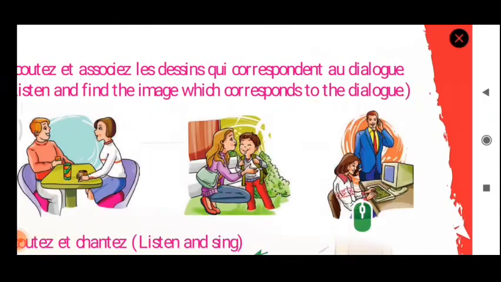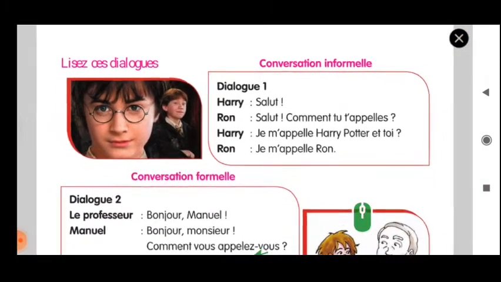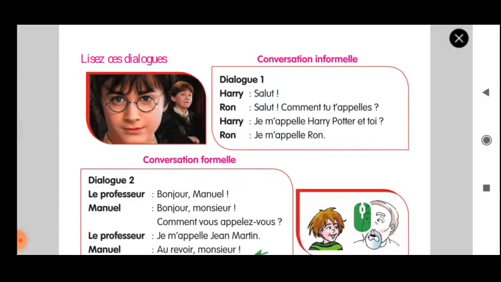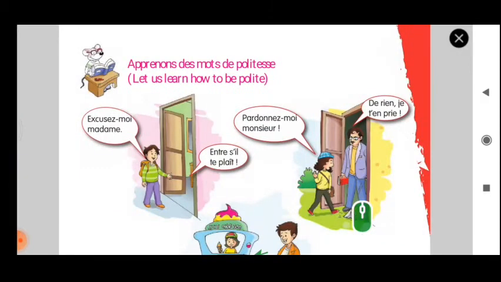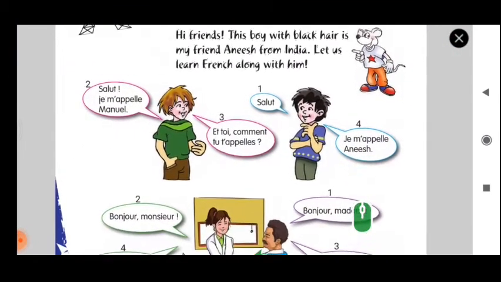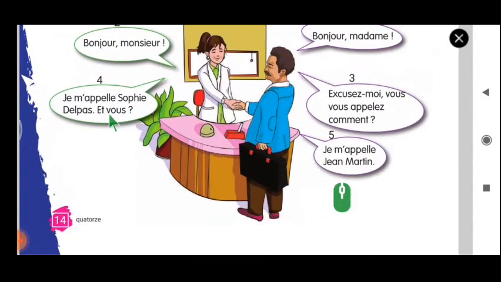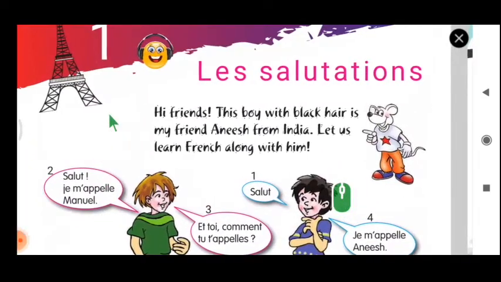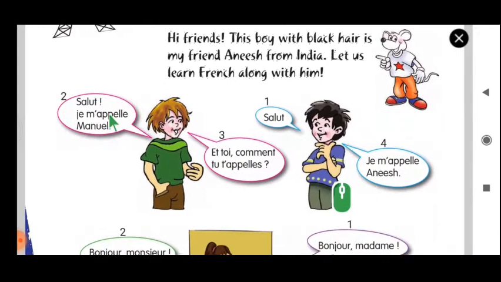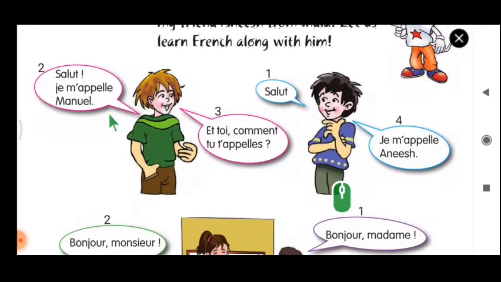Now we will move to the lesson part. Okay, so this is the conversation that you know. Before this we will learn some short things, and based on that I will ask you some online questions. So we must understand what is formal and informal, right? So that's why we are going to see this. So now I am in page number 14. Les salutations, page number 14. You can take if you have the book. If not, no problem. Just watch from here.